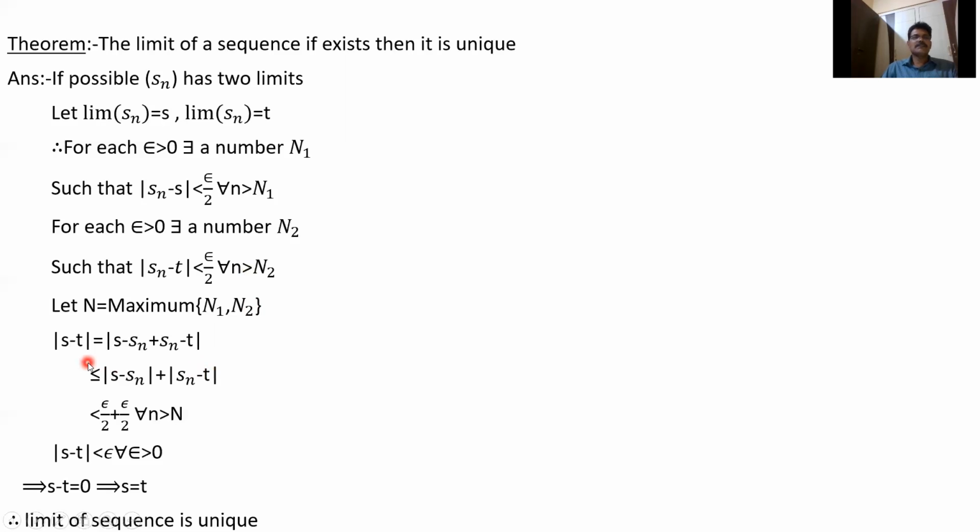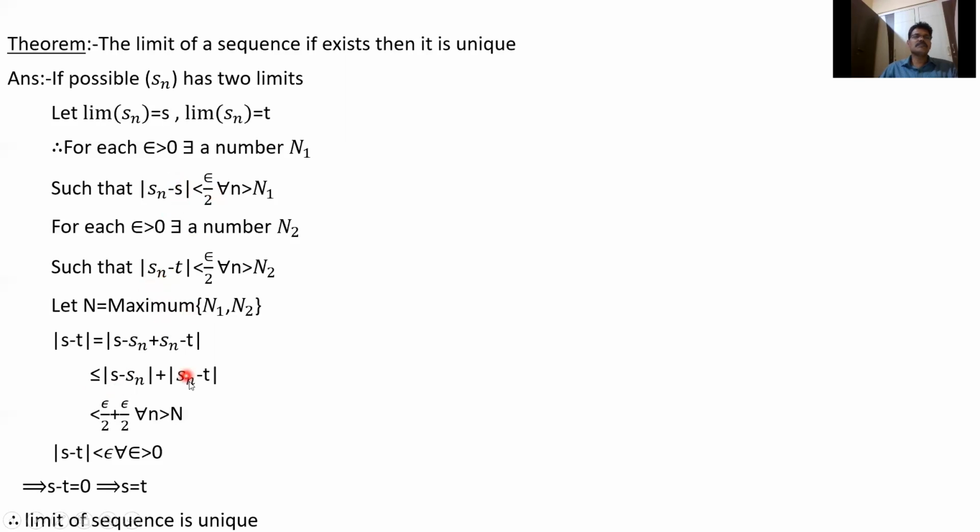So mod S minus T can be written as mod of S minus Sn plus Sn minus T. This is like mod x plus y, and mod x plus y is less than or equal to mod x plus mod y. We know that mod Sn minus S and mod S minus Sn are the same, since mod x minus y equals mod y minus x. For example, mod 4 minus 6 is mod minus 2, that is 2. Mod 6 minus 4 is also 2. Therefore, these two are the same.